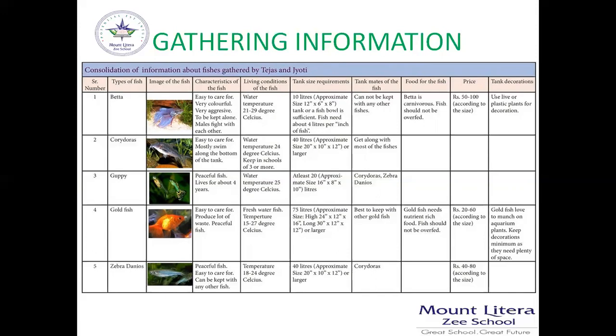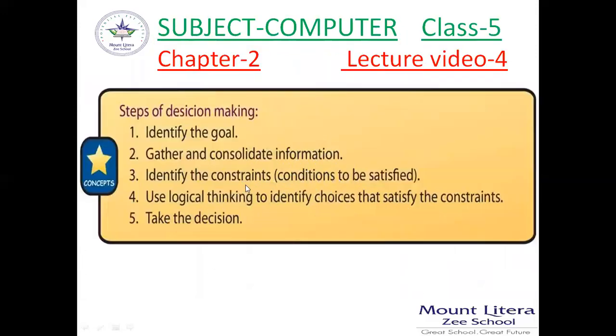So in this way you can choose as per your constraints and limitations to achieve your goal. So now after the gathering of information, it is time to take the decision.